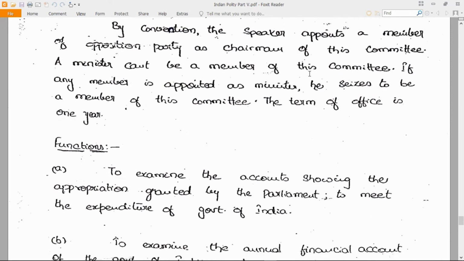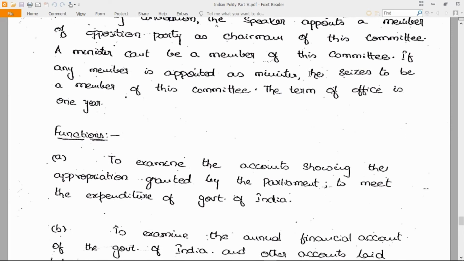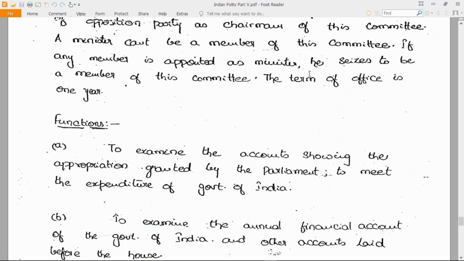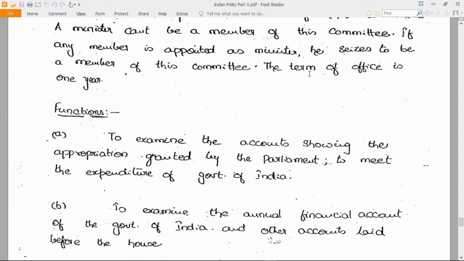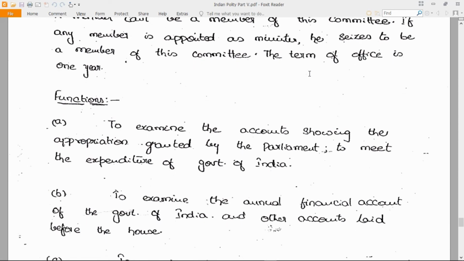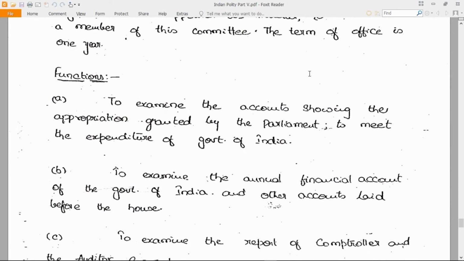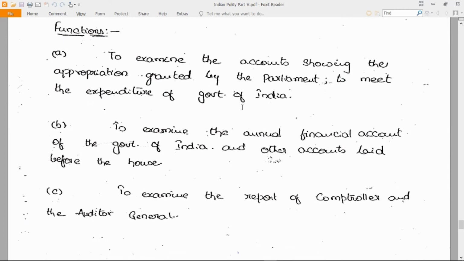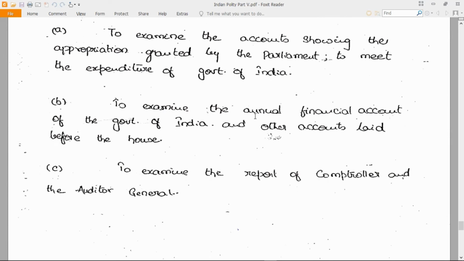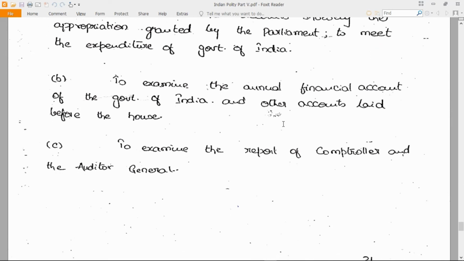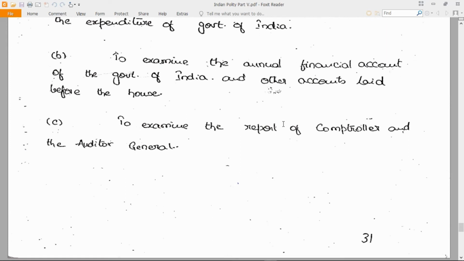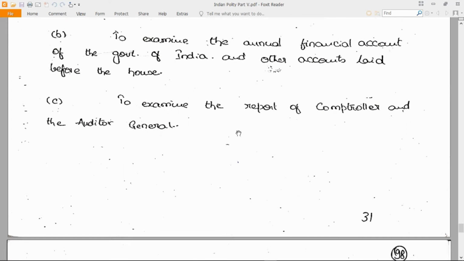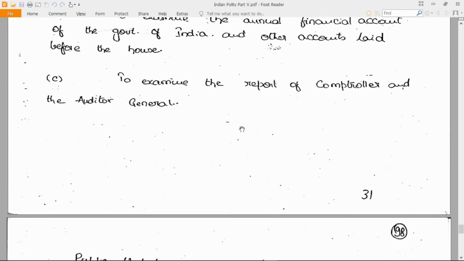A minister cannot be a member of the committee. If any member is appointed as a minister, he ceases to be a member of this committee. The term of office is 1 year. Functions: to examine the accounts showing the appropriation granted by the Parliament to meet the expenditure of the Government of India, to examine the annual financial statement of the Government of India and other accounts laid before the House, to examine the report of the Comptroller and Auditor General of India.